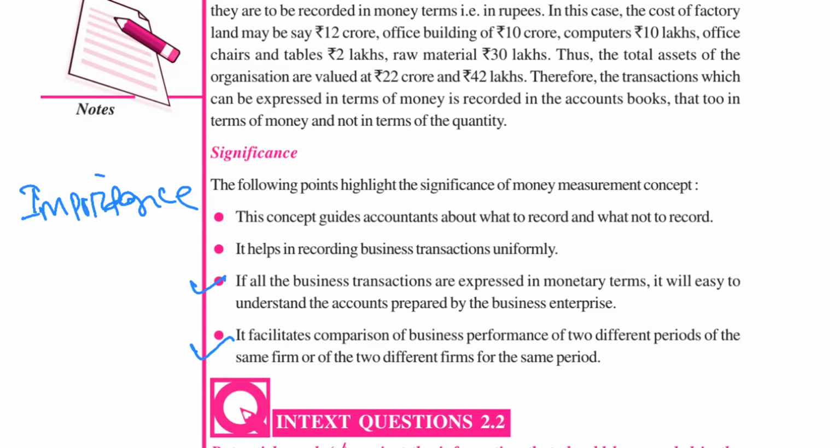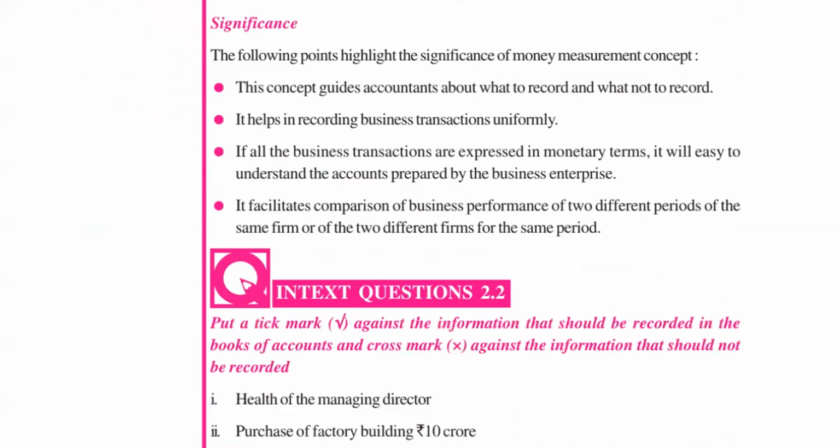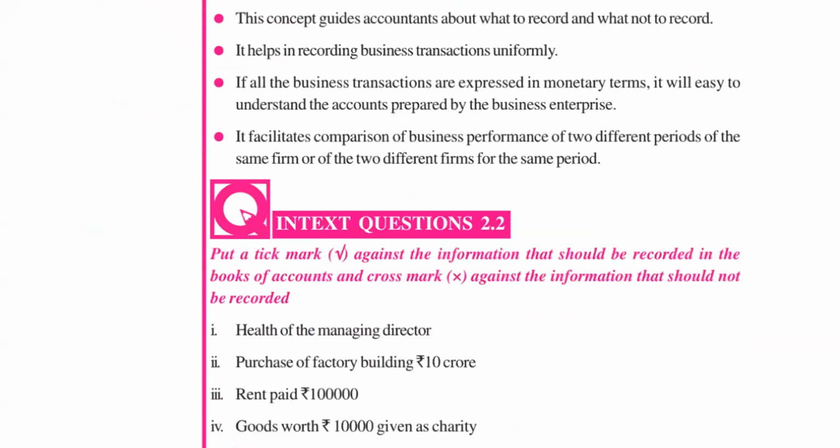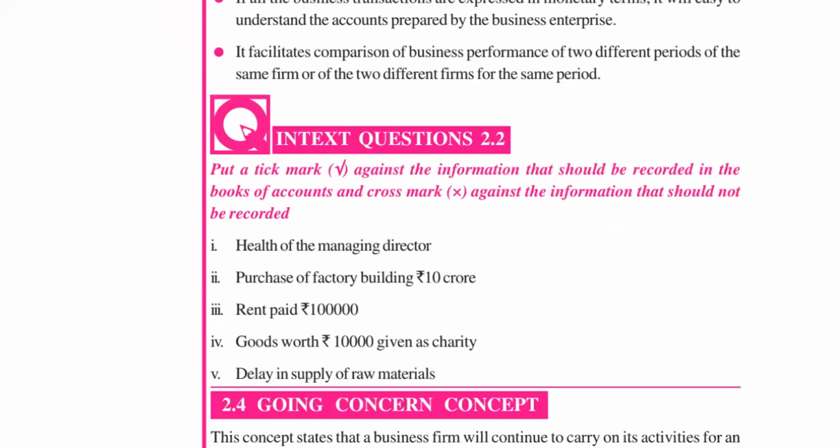But if we record sales of 2021 as 100 kg and sales of 21-22 as 10,000 rupees, it will not be easy for the accountant or the users to compare, okay. So this very simple principle states that only those items which can be expressed in terms of money are recorded in the books of accountant. Apart from that, transactions or items which cannot be expressed in money are not recorded in the books of accountant.